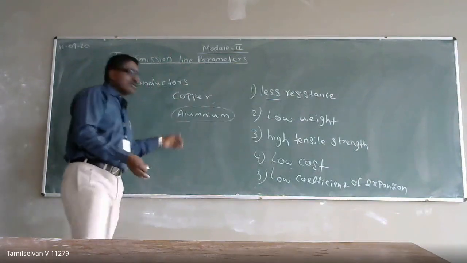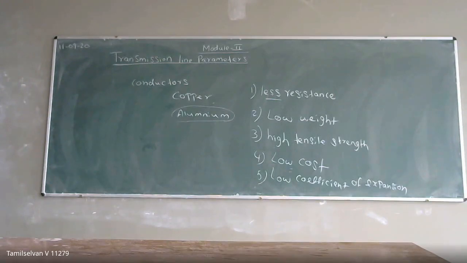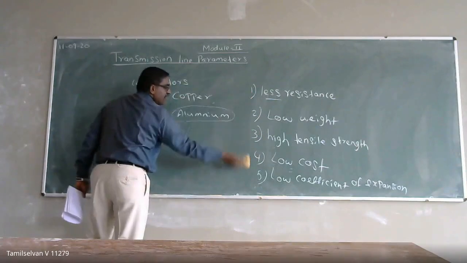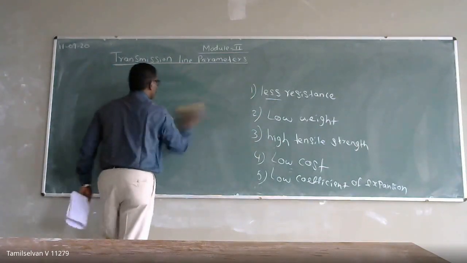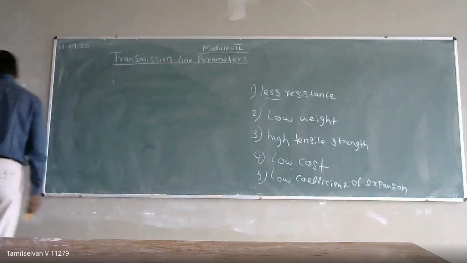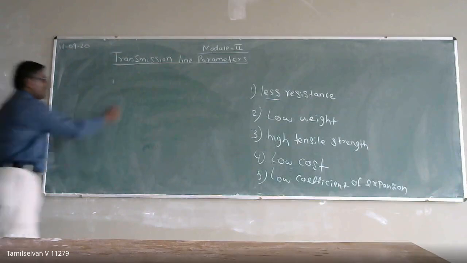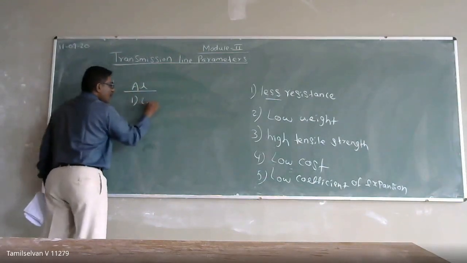So what are the advantages of aluminum conductors over copper? Normally we choose copper or aluminum as a conductor. If you choose aluminum, it will have low weight.